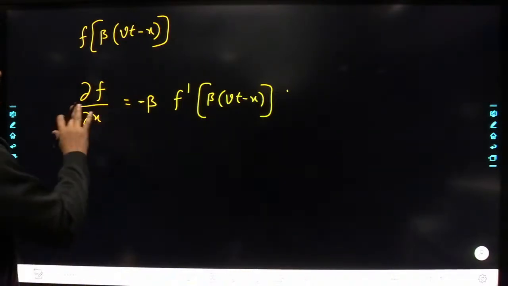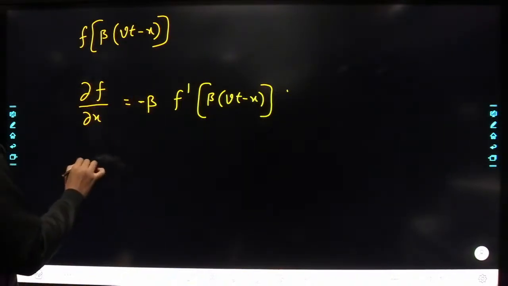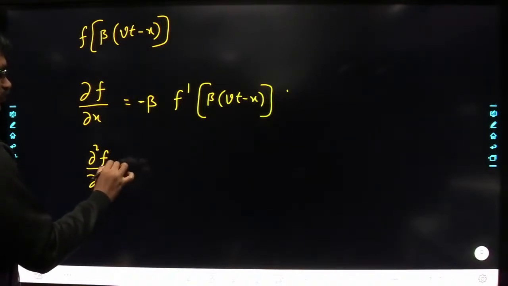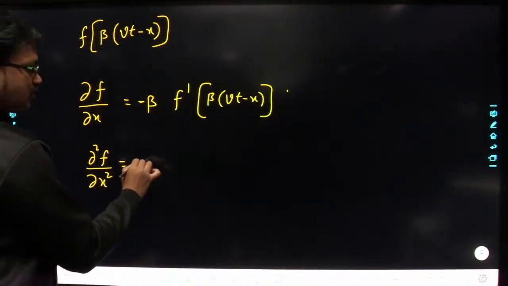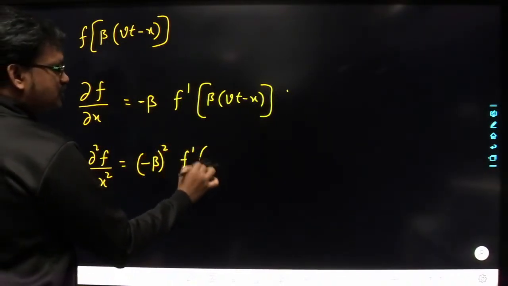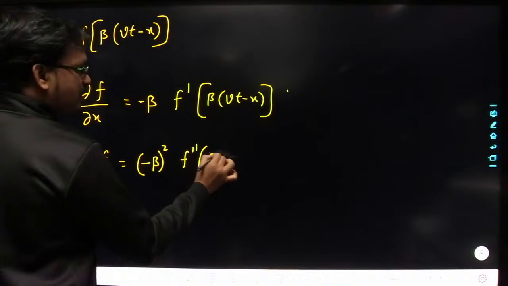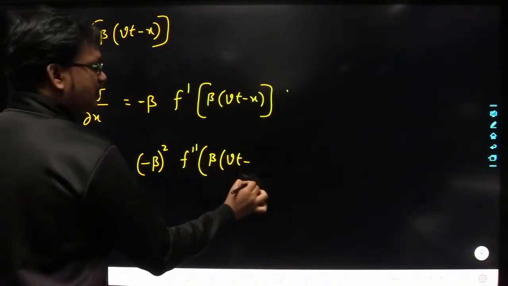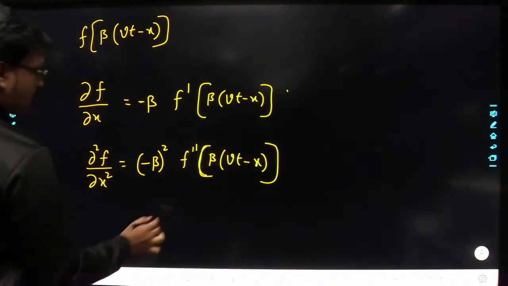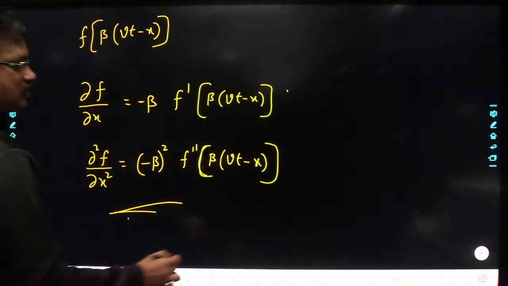Understood? Now, if I differentiate this function again with respect to x, what am I going to get here? Dou square f by dou x square is equal to what? You are going to get minus beta whole square into f double dash of beta into (vt minus x), right? Okay, so I have differentiated the function twice with respect to x.